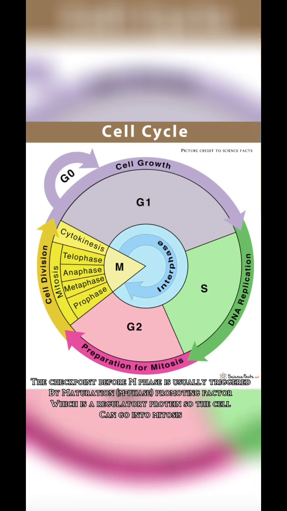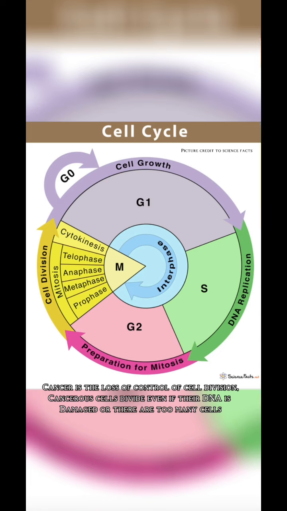The checkpoint before M phase is usually triggered by maturation, or M phase promoting factor, which is a regulatory protein, so the cell can go into mitosis. Cancer is the loss of control of cell division. Cancerous cells divide even if their DNA is damaged or there are too many cells.